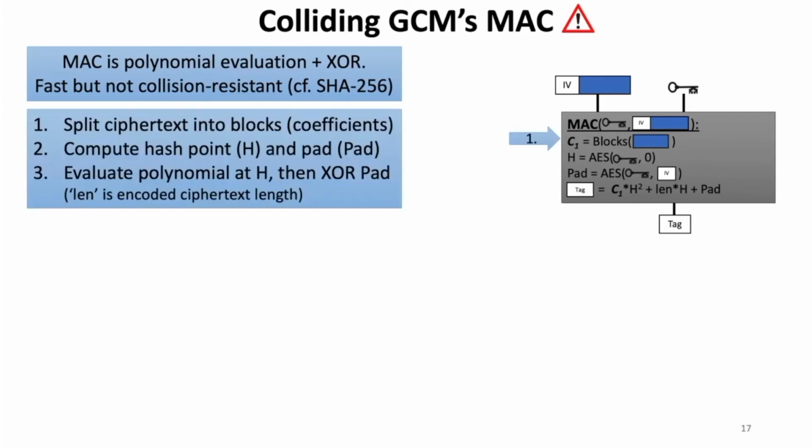Then it computes the hash point and the pad: the hash point by encrypting the 0 string with AES under the key, and the pad by encrypting the IV with AES under the key. Finally, it treats this hash point as a number and evaluates the polynomial defined by our coefficient C1 and a block denoting the ciphertext length at the number H. Then it exclusive ORs the pad with the result and outputs it as the tag.